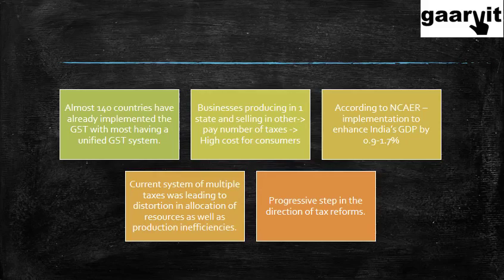The current system of multiple taxes was leading to distortions in allocation of resources as well as production inefficiencies. Like I said, the more you complicate a system, the less efficient the economy is going to be. And you can obviously understand, it's a progressive step in the direction of tax reforms, because the easier it is for people to comply with your system, the better they are going to comply, and the better tax collections you are eventually going to have, with lesser cost to everybody, cost in terms of time, money, compliance costs and everything else.